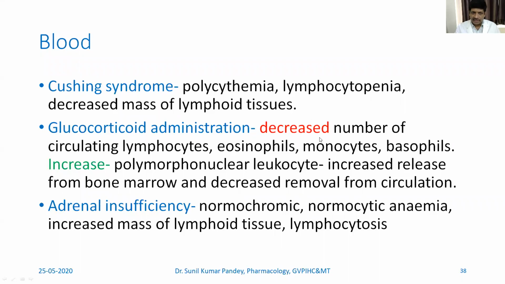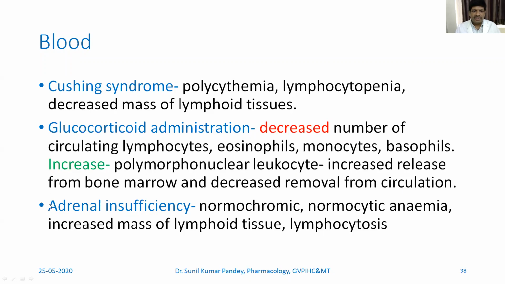They are all decreased. What will increase? There will be polymorphonuclear leukocytes, due to increased release from bone marrow and decreased removal from the circulation.